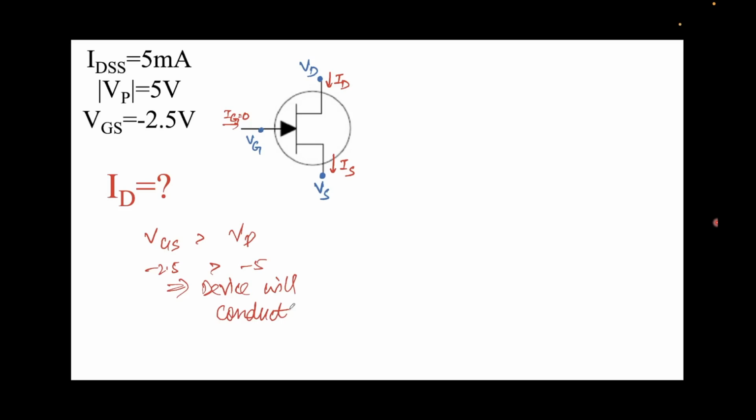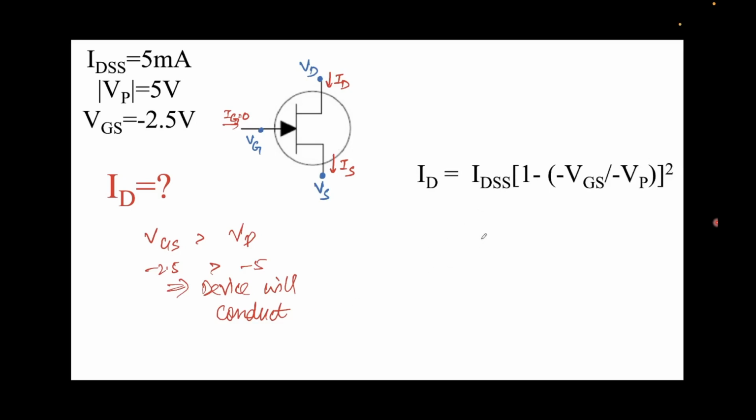And what is the formula? I have just denoted the currents over here. You can see IG is 0. We neglect the gate current, so we assume that in the depletion region no current is flowing through the gate, and consequently ID will be equal to IS, like KCL over here. I have denoted VD, VG and VS just for simplification, so that we are able to understand where the drain and source are. And this is the formula that we'll use.